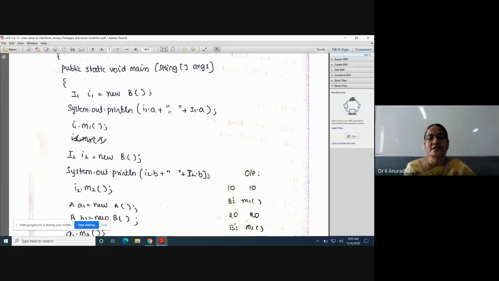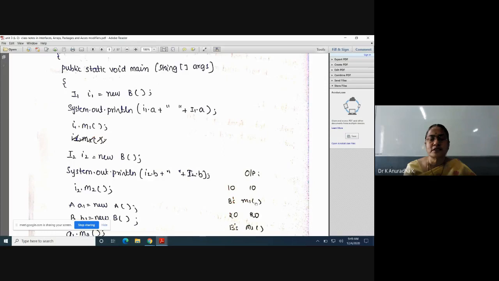Now if you take I1.A, the interface variable A is assigned 10, so you will get the output as 10, and this is also 10. Next, the method M1: M1 is not implemented in the interface I1, but it is implemented in class B. That's why the condition is except overridden methods. In case of overridden methods of I1, the overriding methods of class B will be executed. So I1.M1 gives you B's M1, meaning the M1 method is implemented inside class B. This is called the overriding method.